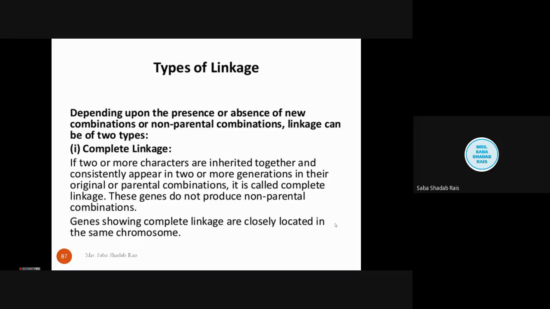For example, I had already discussed Drosophila, which is a fruit fly. Gray body and long wings always go together. In the same way, black body and vestigial wings you will find always together. That means if we take a cross between black body vestigial wing and gray body long wing, you will not find a combination like gray body and vestigial wing. You will always find the parental combination. Non-parental combination you will not find.